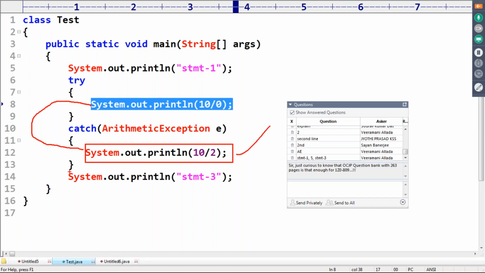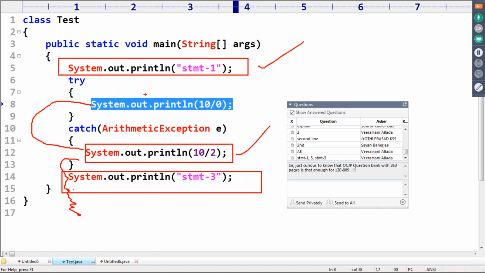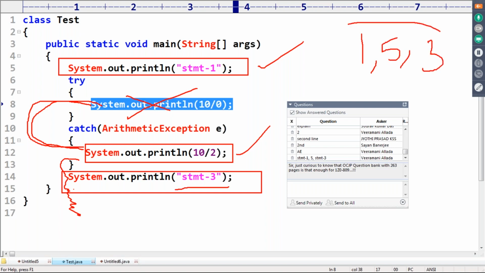After completing the catch block, the remaining code will be executed. So the output is statement 1, then 10 by 2 means 5, and next, statement 3 will be executed by default.